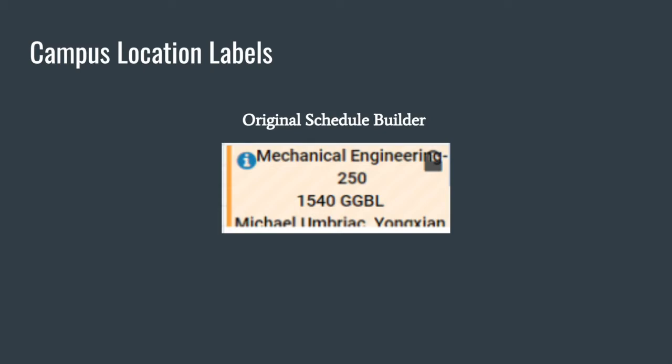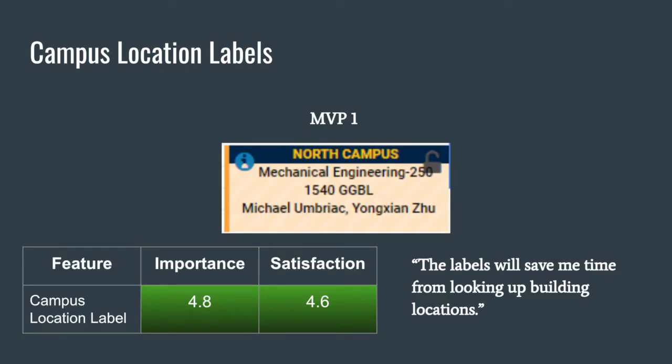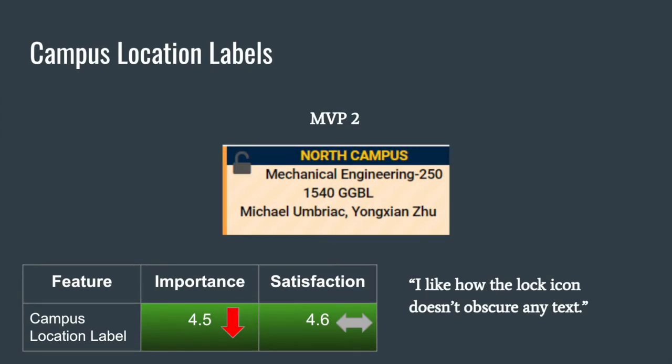A third feature of our product we introduced is campus location labels. The original Schedule Builder does not provide this feature at all on its courses. Our first attempt at solving this issue went very well in our first MVP. We added the blue label for North Campus courses and a maize one for Central Campus courses. We scored very well amongst testers, but did receive one complaint regarding the lock icon obscuring text. So with that in mind, we rectified this issue in MVP2. Our tester scores decreased a little, but we chalked this up to being due to a new sample group. In general, though, this was a very popular feature among our testers.